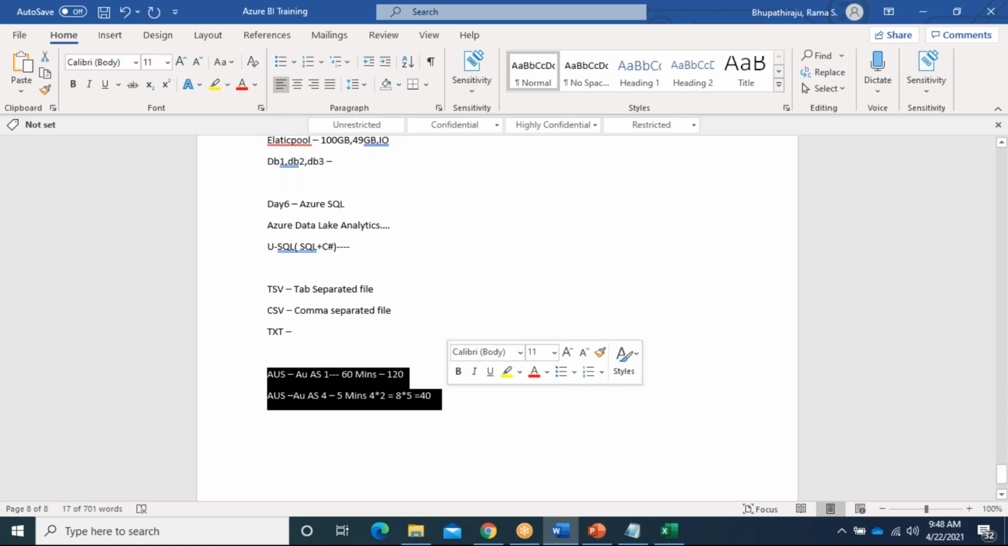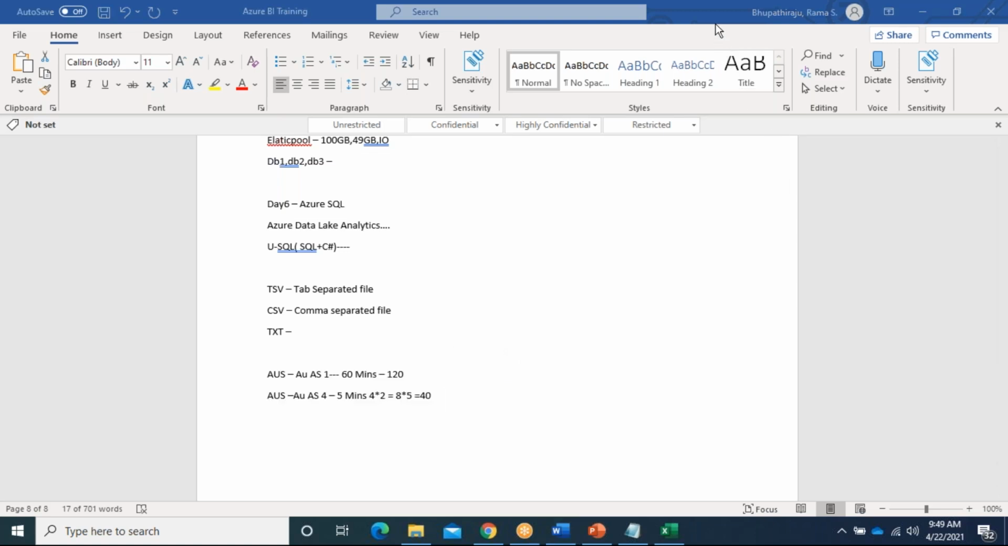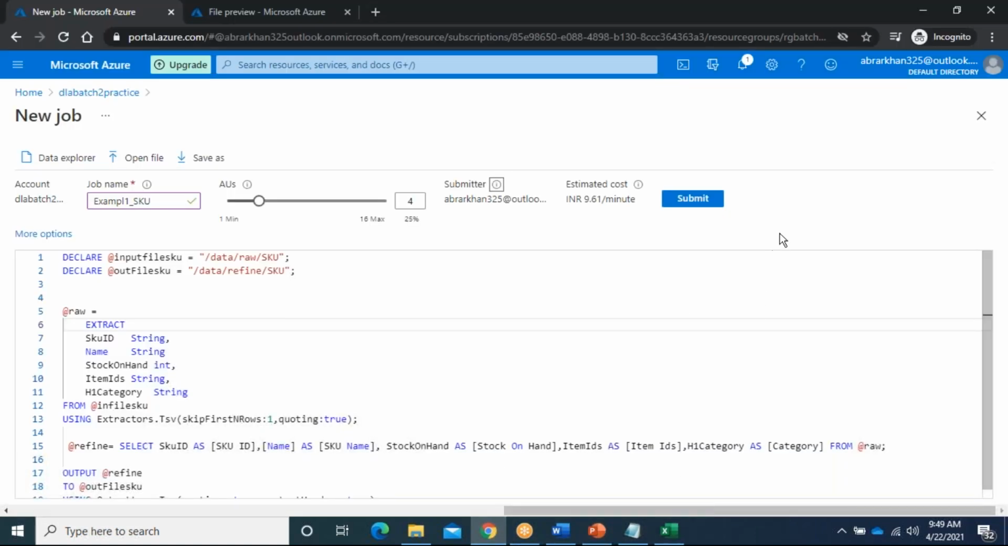But in our practice, we just use 1 AU. We don't use more than that, because our data doesn't require any parallelism. But in real time, we require it. I will show you in my project how I am using it. Clear AUs? Data Lake Analytics so far? Yes, Surya. Okay, fine. Now I come back to this one and I will execute our job.